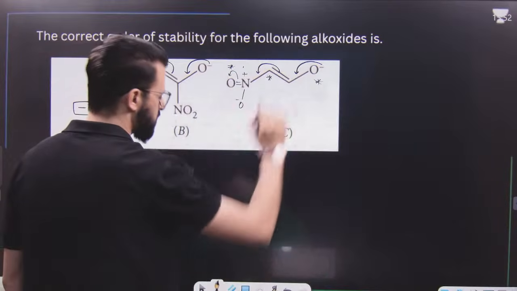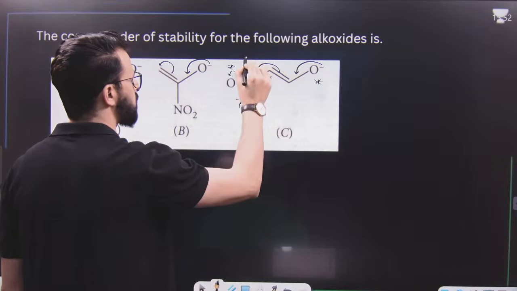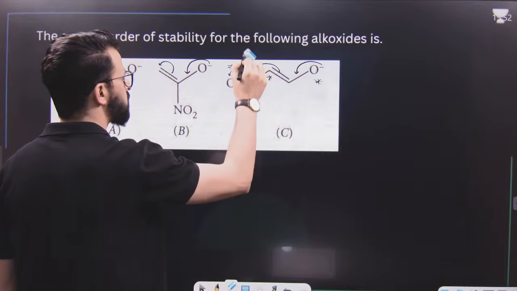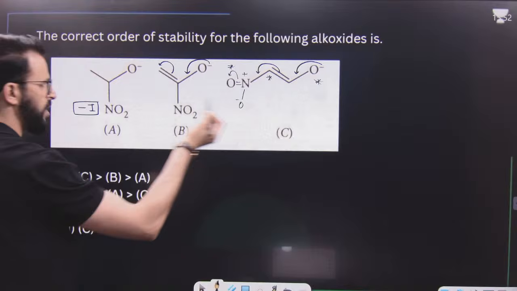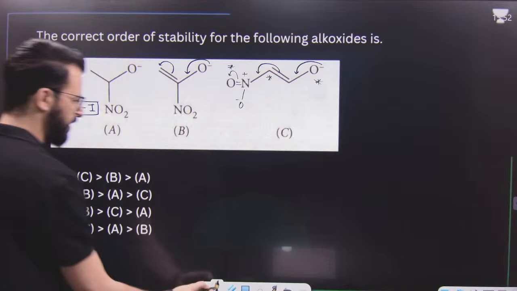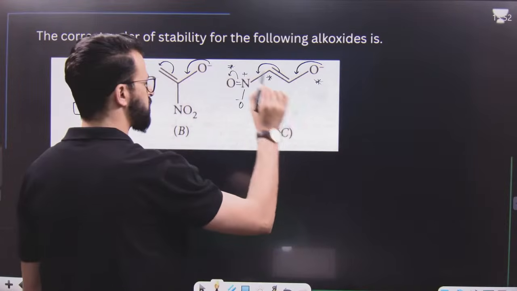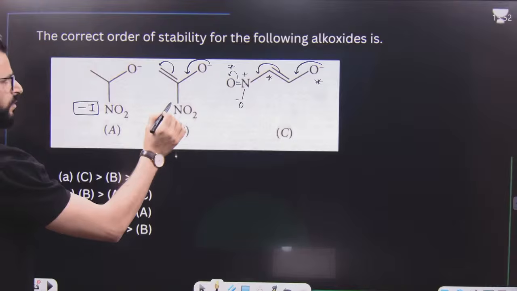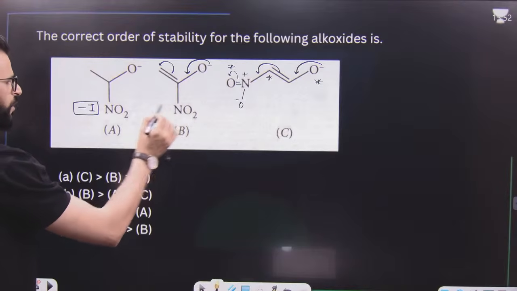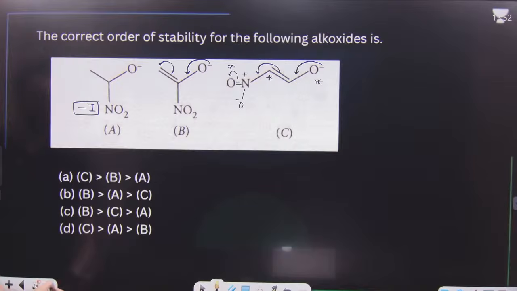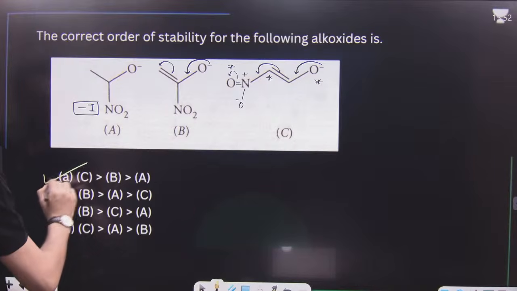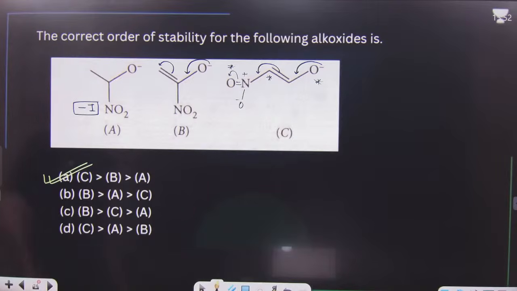So in this case, resonance is more as compared to this. So C is most stable, after that B, and after that A. More resonance makes it more stable. Then this is stabilized because of resonance. This is stabilized due to minus I. So that's why C, B, and A. C, B, and A is the right option. That means it's option number A.